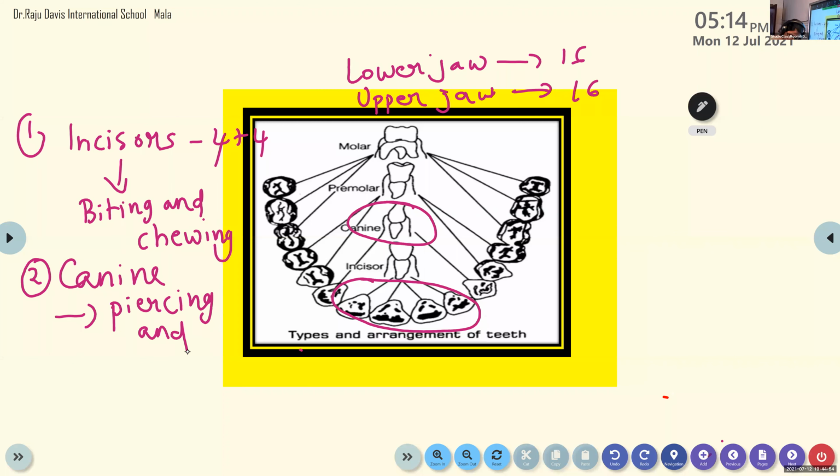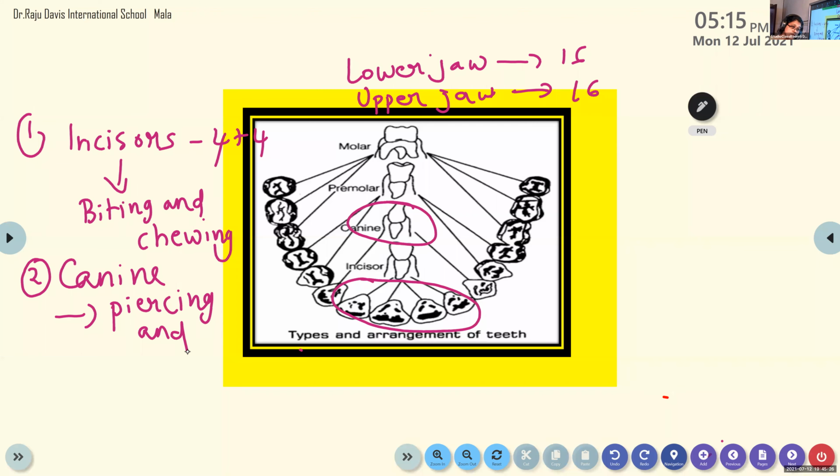Down there, only 7 words are given, but in the table there are 9 animals. That's okay. Maybe some animals feed in the same way. So these are the different words we use: scraping, chewing. Siphoning means pulling, just like a straw. You drink the juice by using a straw. That is known as siphoning.